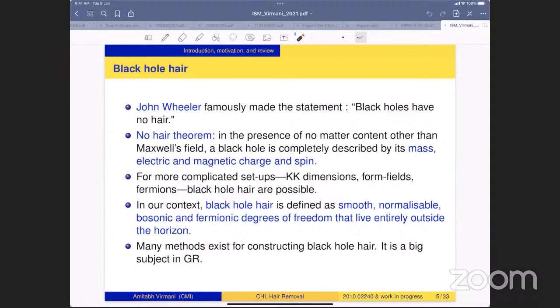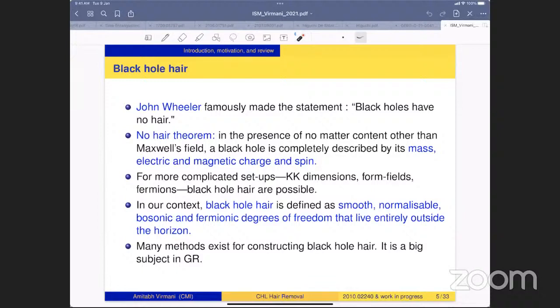Even if you add matter, some version of these theorems continue to hold, provided the matter is not very exotic. If you add exotic matter, then of course the theorems change. In particular, for more complicated setups, such as setups involving Kaluza-Klein dimensions and form fields, all of which will feature in my talk, black hole hair is possible, and we would like to construct such hair.